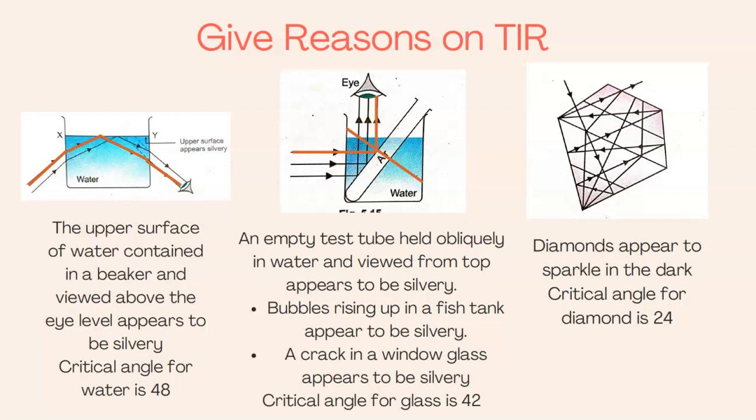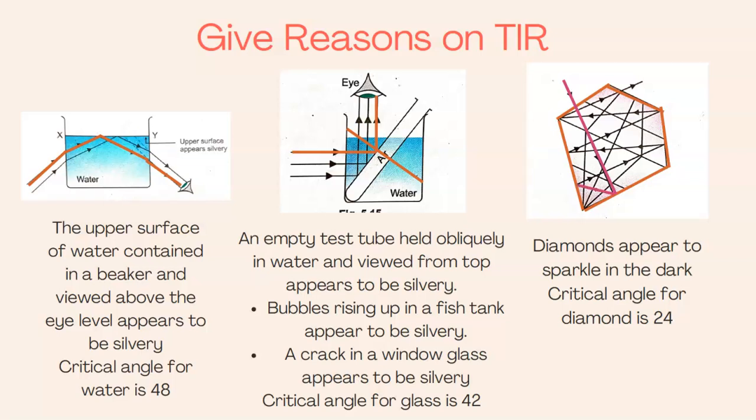Now, if we come to diamond, the critical angle for diamond is 24, because of which diamonds appear to sparkle in the dark. We should not forget that a diamond has many cuts. It has many surfaces at which refraction can take place. These are all the different cuts of the diamond, which provide many surfaces for refraction to take place. So suppose a ray of light is entering the diamond. If it is entering at an angle more than 24 degrees, it will undergo TIR at the first surface. It will be totally internally reflected.